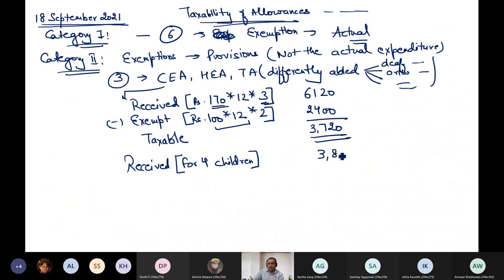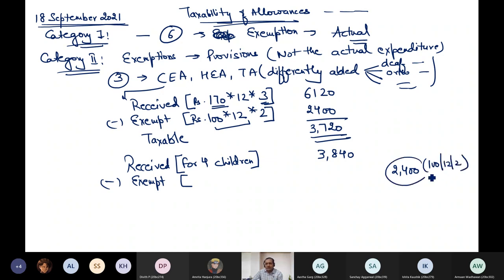This is what the question says, that 3840 is the total children education allowance given by the employer to the employee, and it is for 4 children. Now how will I compute exemption in this case? I will not give the exemption of 2400. You cannot say that 100 per month per child up to a maximum of 2 children is the exemption and 2400 should be the value of exemption. No, it is the wrong way.